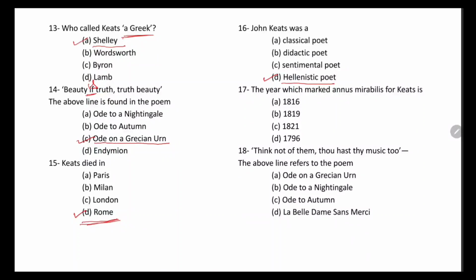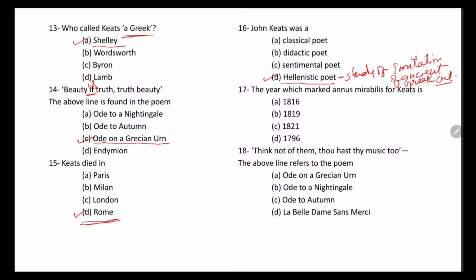So what is Hellenism? Hellenism is an imitation of ancient Greek culture. Hellenism is the study of imitation of ancient Greek culture, right?